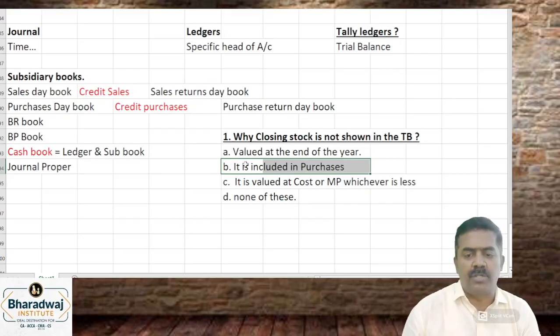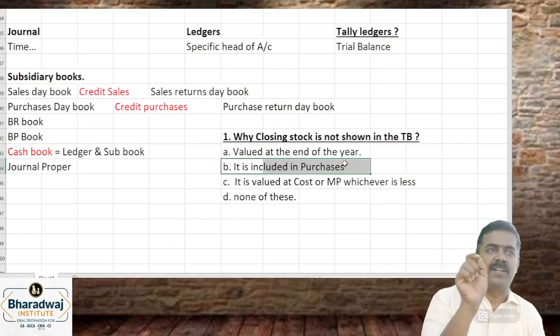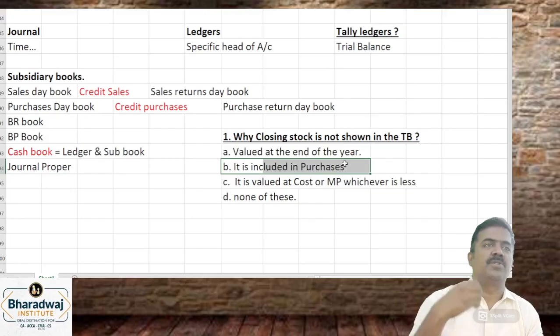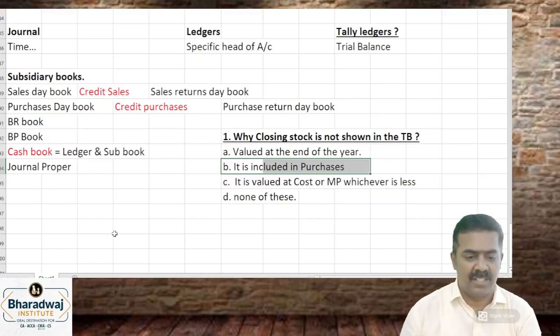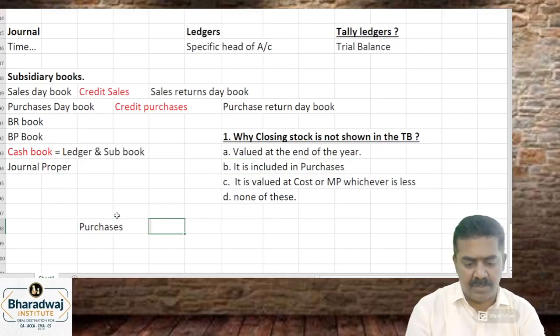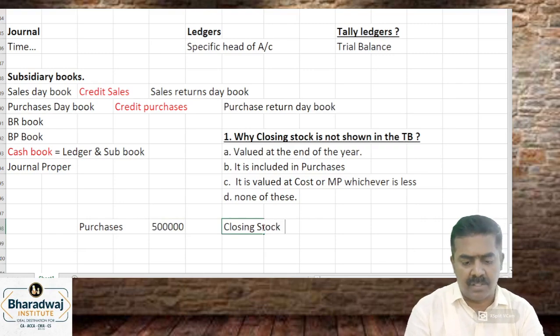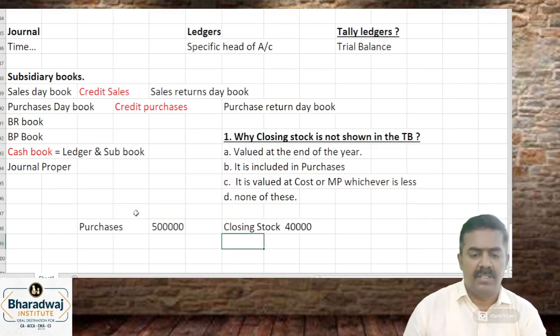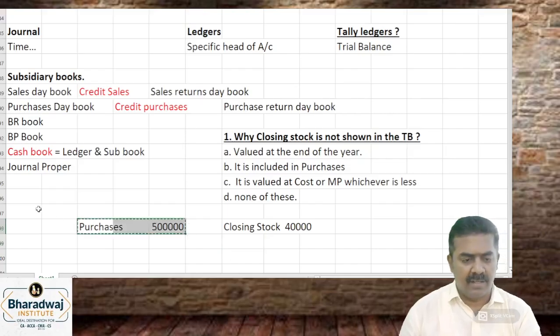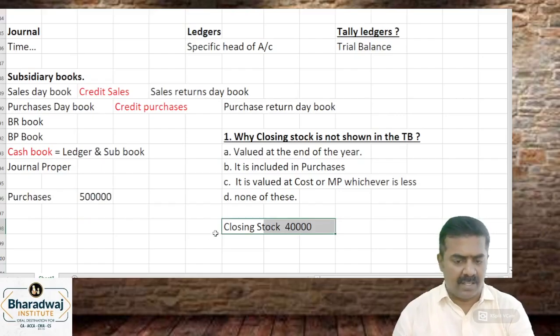If you want to show the closing stock in the trial balance, you must adjust purchases. Show purchases minus closing stock, and then the closing stock can be shown inside. For example, take purchases of 5 lakhs and closing stock of 40,000.